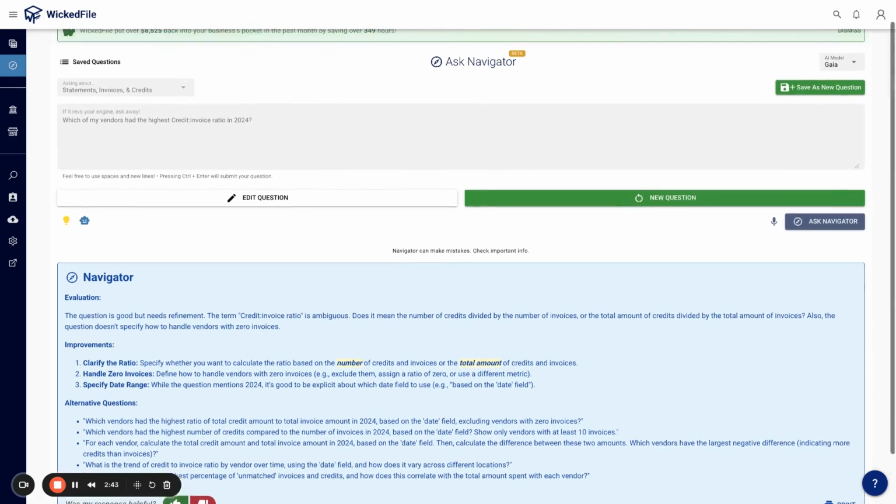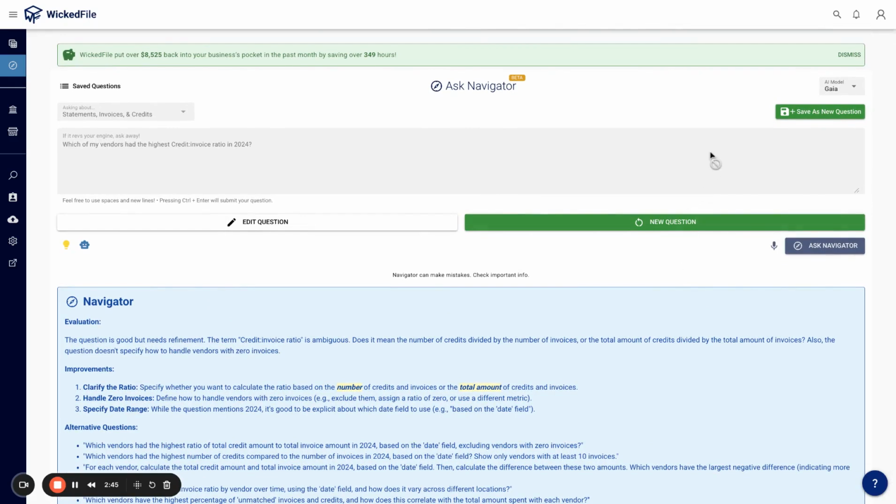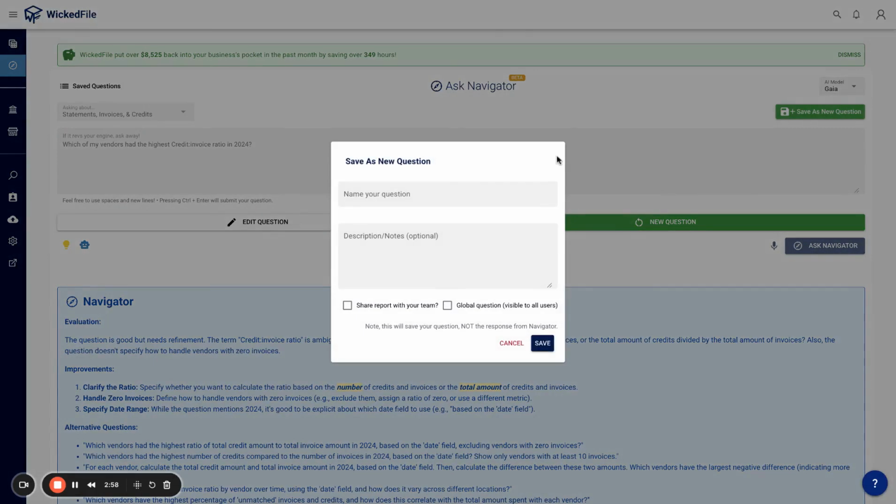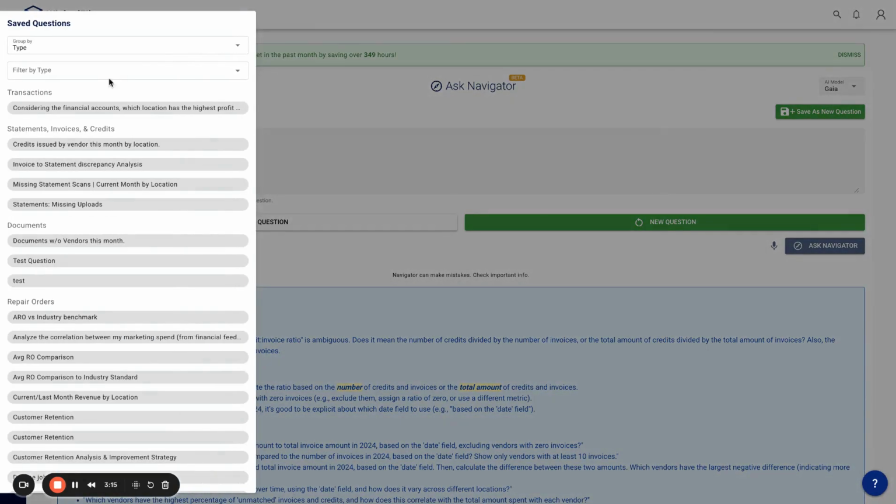Now, one more thing I would like to point out is in the top right, you can always save these questions. If you really like this question and you don't want to forget it, I recommend saving it. When you do this, you can give it a name and whatever you want it to be. You could also save this question by sharing this report with your team. What this will do is anybody in your company that has a Wikifile account will be able to see this question under the saved questions.